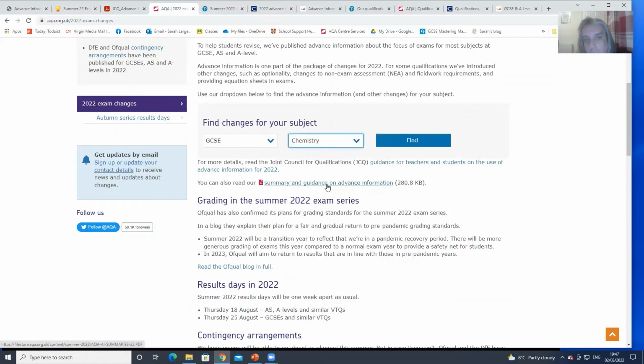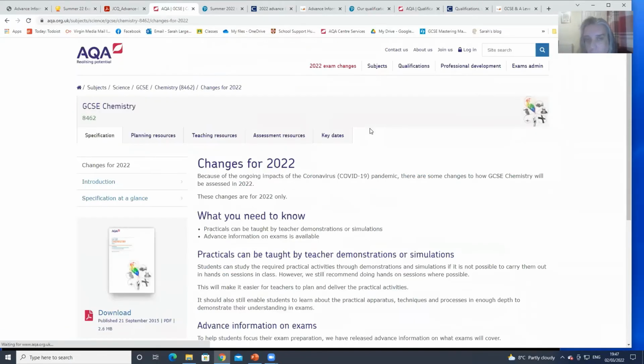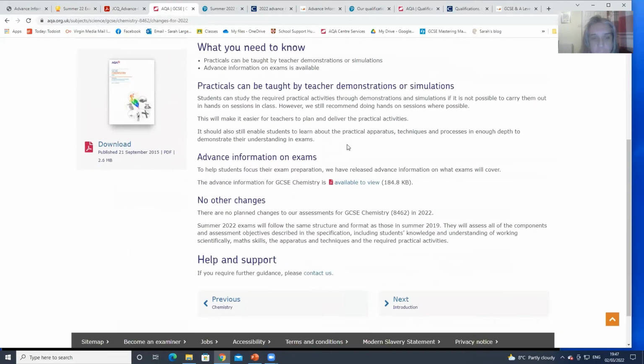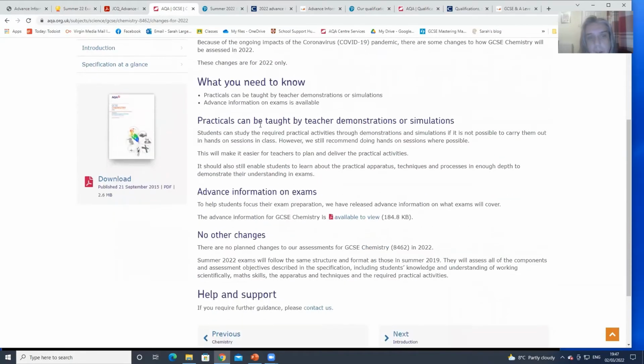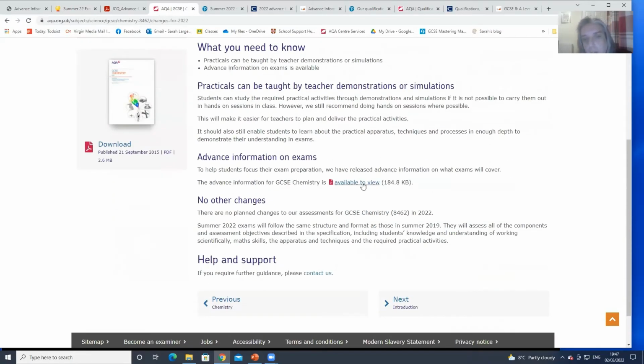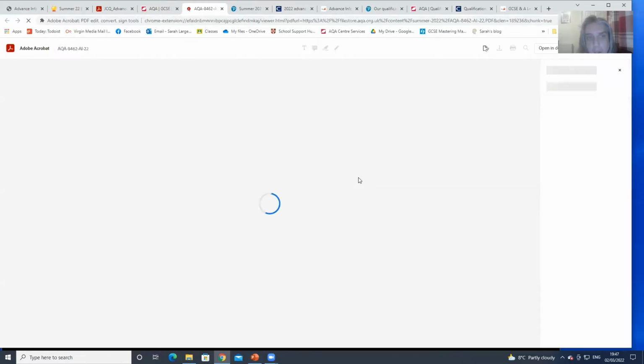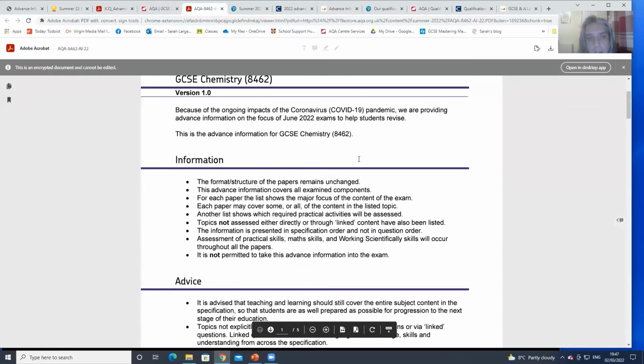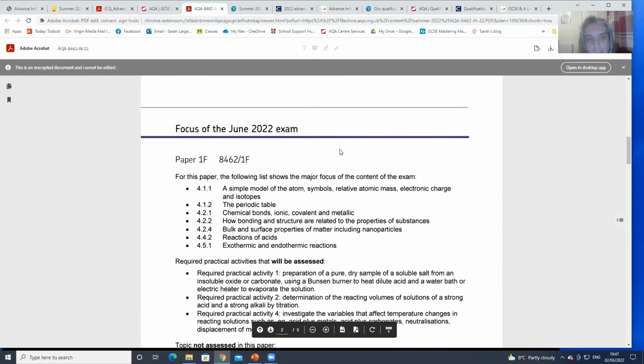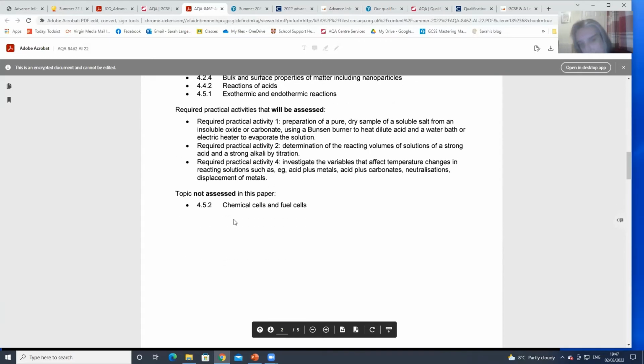So I think Katie said about the changes for, I think, all sciences saying not assessed. I spent a while looking at a few the other day just to make sure. I'm pretty sure that, here we go, yeah.